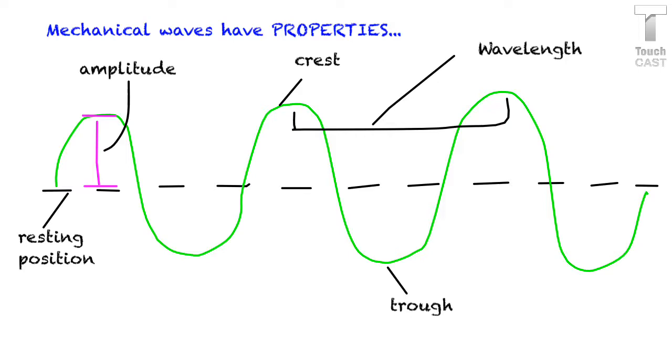So the crest of the wave, if you do any surfing or follow any surfers, you know that that's where somebody surfs, is the crest of the wave. Likewise, the opposite portion, the downward part, is called a trough. So it's constantly going between crest, resting position, trough, resting position, and crest. Now, when we measure from crest to crest or from trough to trough, we call that the wavelength, and that's how we can measure the distance of the wave.